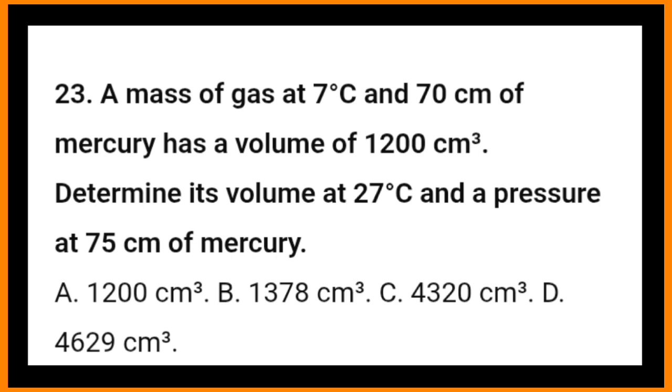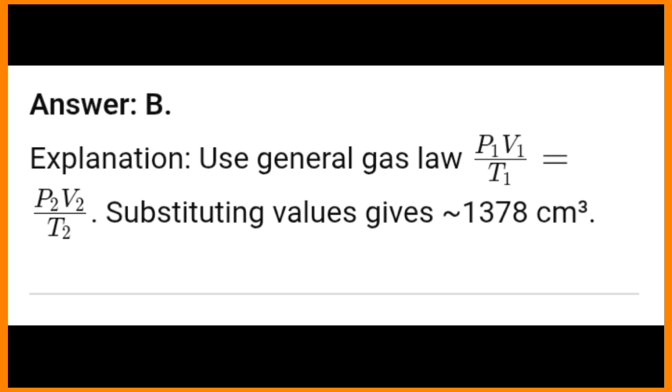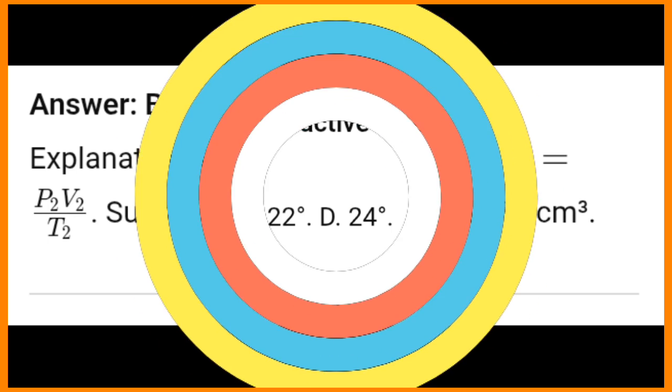D. 4629 cubic centimeters. Answer, B. Explanation: use general gas law, P_1 V_1 / T_1 equals P_2 V_2 / T_2. Substituting values gives 1378 cm³.